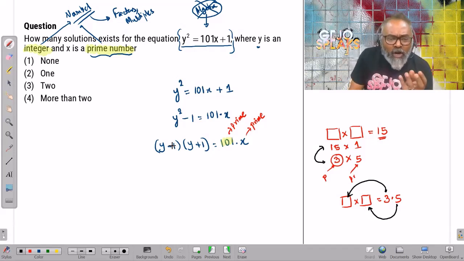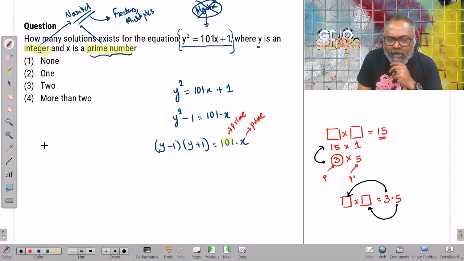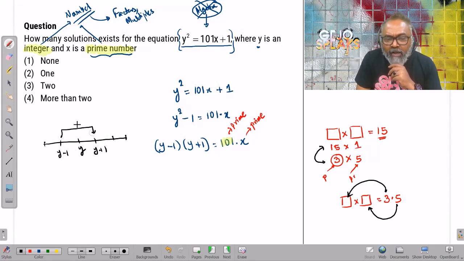Now, think about what y minus 1 and y plus 1 are. y is an integer. If I think about a number line, and let's say y is here, y minus 1 is this number, and y plus 1 is that number. So this means that this number is 2 more than this number.